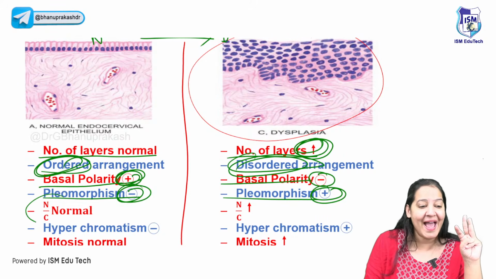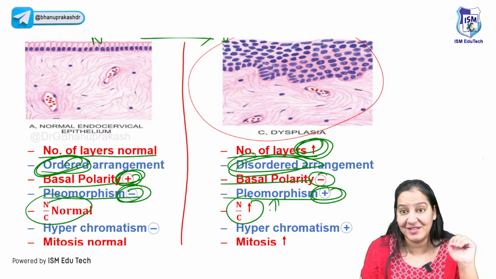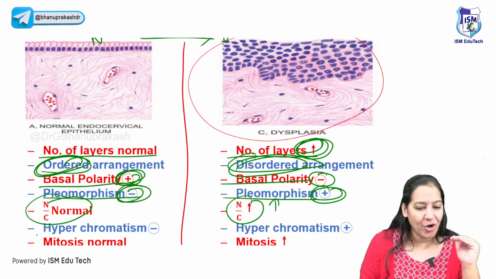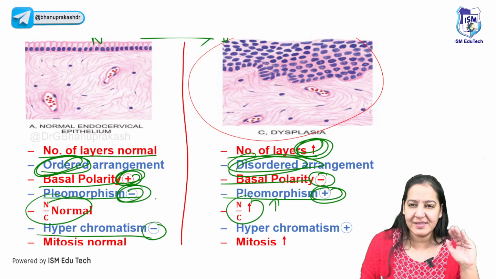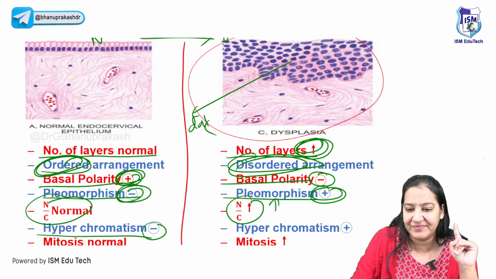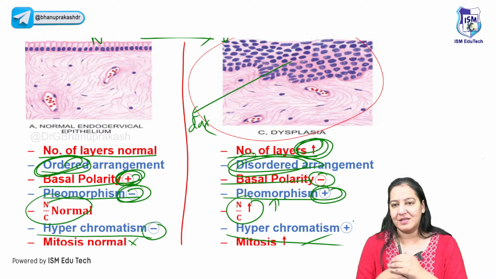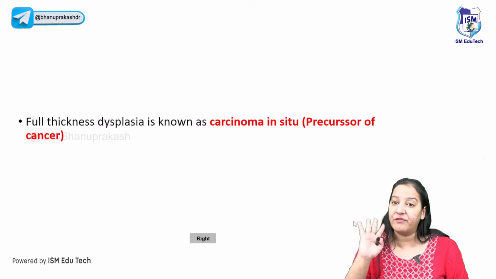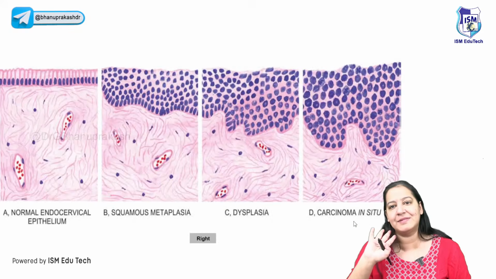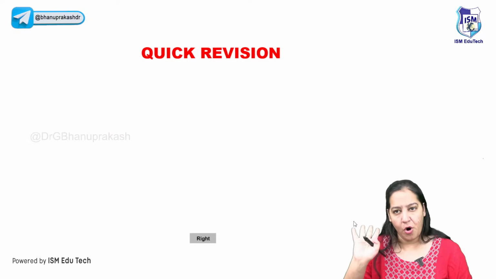Okay. Normally NC ratio is normal, it's less. But here NC ratio increases because the numerator increases in size. Okay. Normally hyperchromatism is absent, that is the color of the nucleus is normal. But here the color of the nucleus is dark. That's why it's known as hyperchromatism. Here there is no mitosis, here mitosis is present. So please understand this is the definition of dysplasia. Now you can solve any MCQ based on dysplasia. You got my point? So that is all about it.